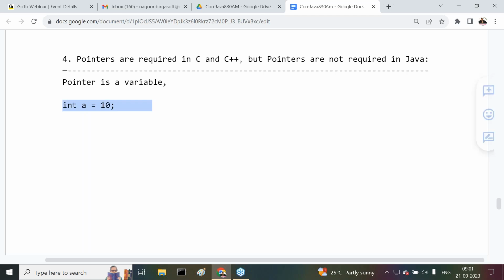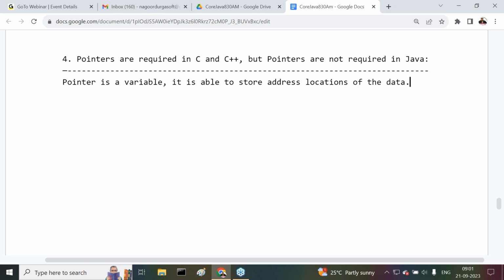But pointers are not like this. Pointer is a variable, it is able to store address locations of the data. Are all of you getting it or not? Okay, fine.